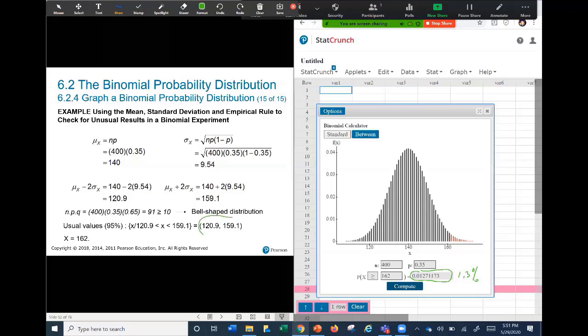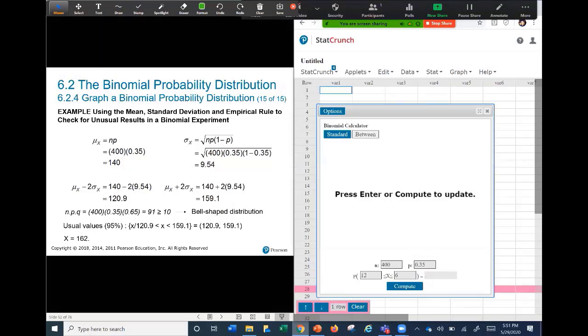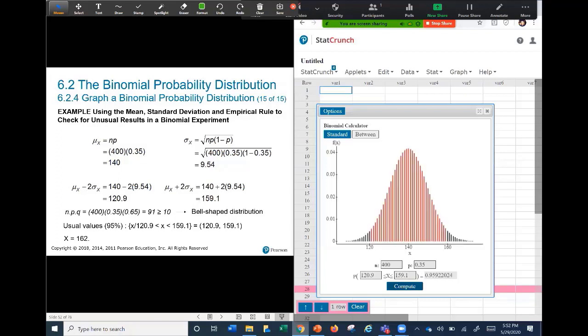We can input these 2 points in this graph, and let's verify that between 120 and 159 we have approximately, this is the empirical rule, approximately 95%. Let's do it. Let's select between. When we select between, we can input here 120.9, and here 159.1, and let's obtain the proportion of samples in which the number of successes is between 121 and 159 out of 400.